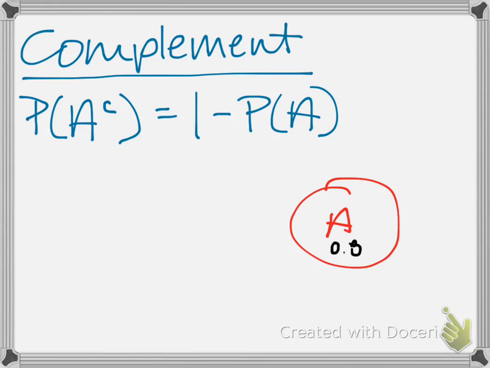The next idea we need to talk about is what a complement is. When we talk about complements in terms of probability, we're not saying that we are being complementary to some sort of probability. We aren't saying anything nice about it. The complement of an event is simply 1 minus the probability that that event occurs. So it's all of the possibilities in the sample space exclusive of that event. So here's an example. I've got my event A, and you probably can't read it, but that's supposed to say that the probability of A is 0.8. I'll rewrite it down here.